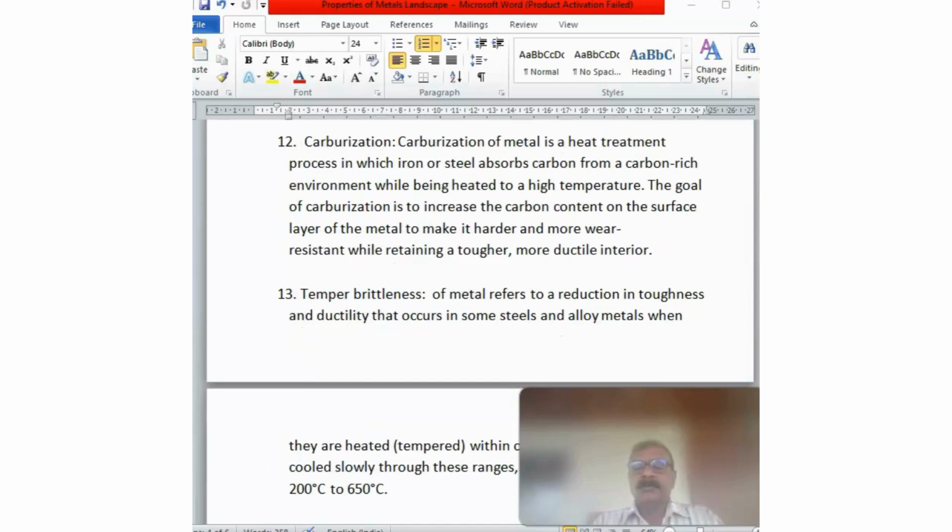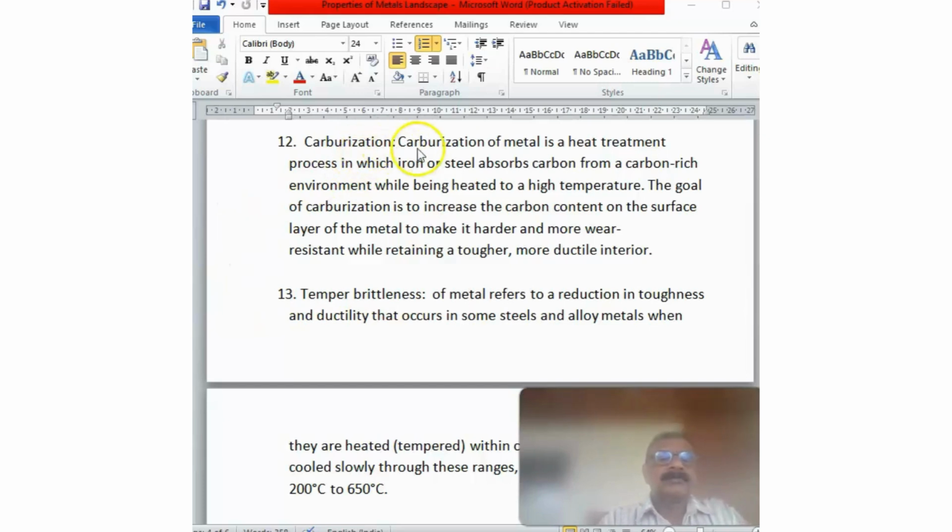Next term is carburization. Carburized steel is usually used in the automobile industry, like in gears, shafts, bearings, etc. Even in engine components, where the parts undergo high stress and wear. Carburization is nothing but putting a hard carbon layer on the top of the material.